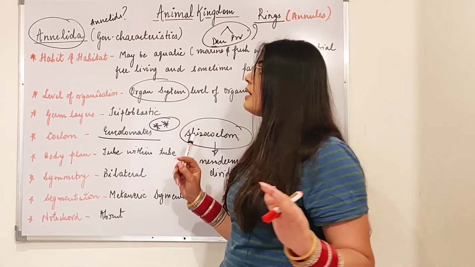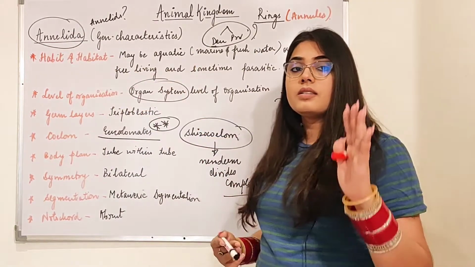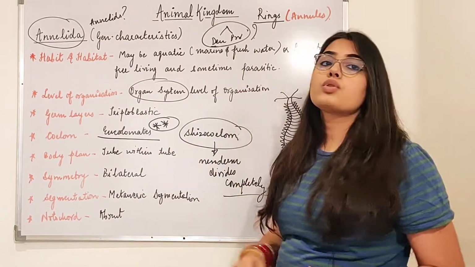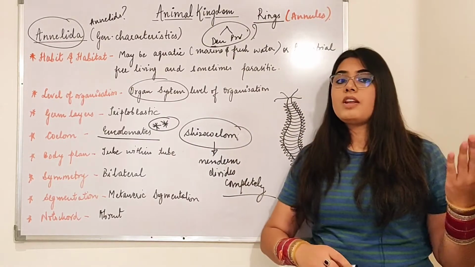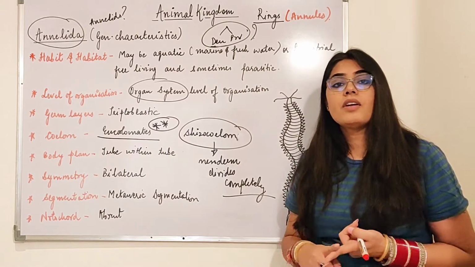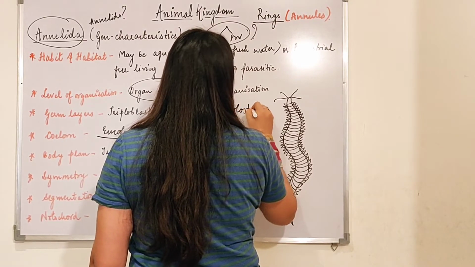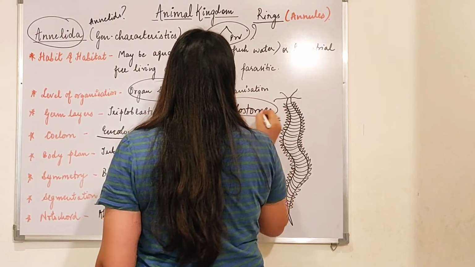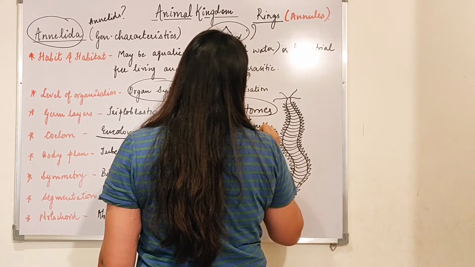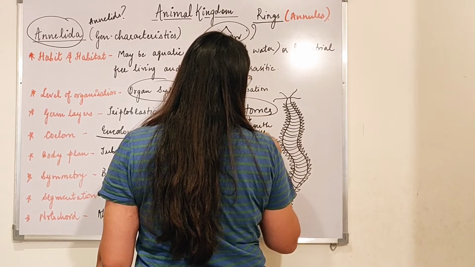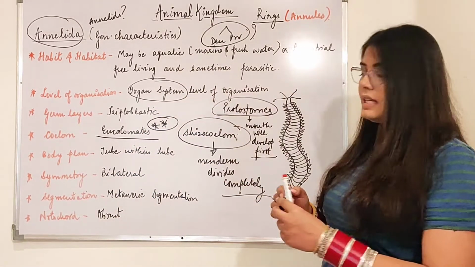Okay. So, just like Aschelminthes, Annelida, that means annelids, they are also protostomes. Why? Because in them also, beta, the mouth is developing first and later on the anus is developing. So, they are also protostomes. That means the mouth will develop first, and later on the anus will develop.